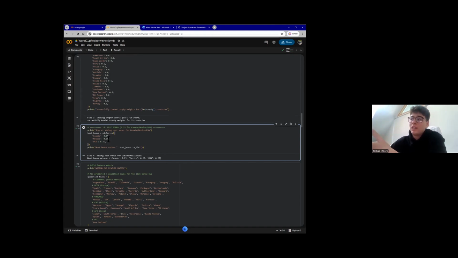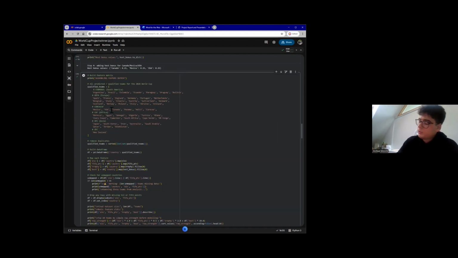At the beginning, it gave an overly large bumping up, and that completely ruined our ranking. And the scores were all over the charts. So we brought this down to just a 0.25 bonus for the three countries, so for Canada, Mexico, and the US. But once we have our four features, which are the ELO ratings, FIFA rankings, trophy count, and host bonus,